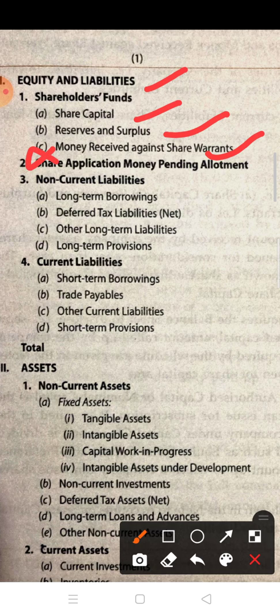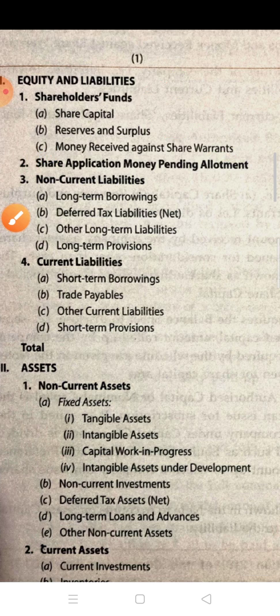If in the question it is asked to name the items under the head of shareholder fund, then you have to write down the three items. If only two items are asked, then you have to write down only two, share capital and reserve and surplus. So the third one, money received against share warrant, you have to learn only. No work for this, only you have to learn.